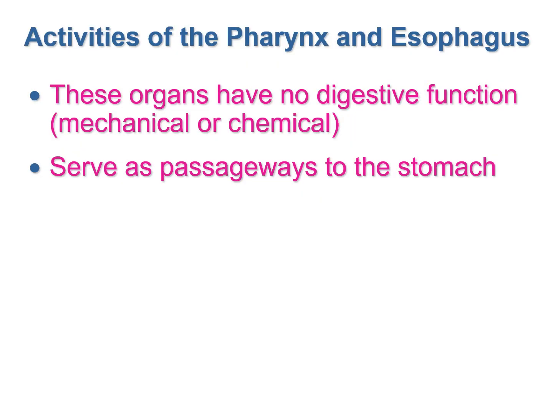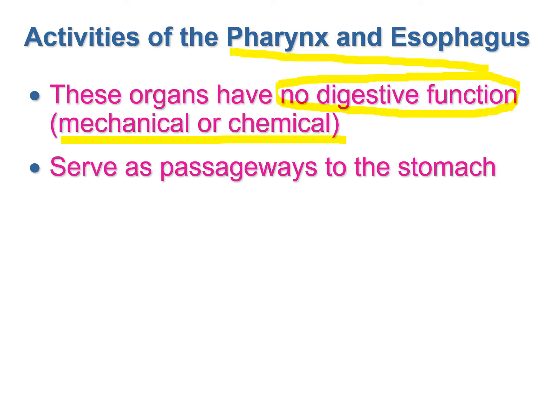In general, if we combine the activities of the pharynx and esophagus, we conclude that these organs have no digestive function. They are not responsible for any kind of digestion. Neither mechanical nor chemical digestion is taking place in the pharynx or the esophagus, but they are just serving as a passageway to the stomach. Food initially passes through the pharynx and then the esophagus carries that food into the stomach. So they are just transporters of the food.